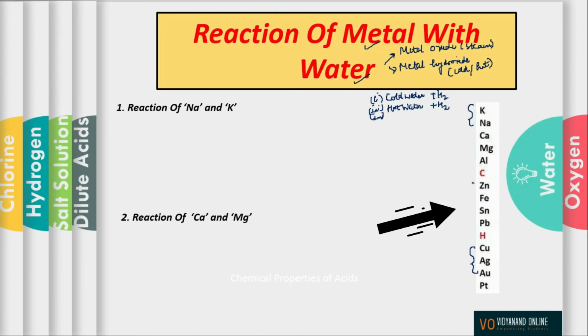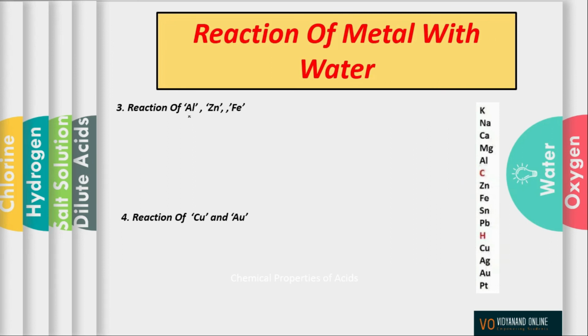And the metals which are moderately reactive will react with steam to form metal oxide along with the formation of hydrogen gas. Whereas the metals which are least reactive, for example copper, silver and gold, won't react with water to form metal oxide. Now let us see what will happen when aluminium, zinc and iron are made to react with water.